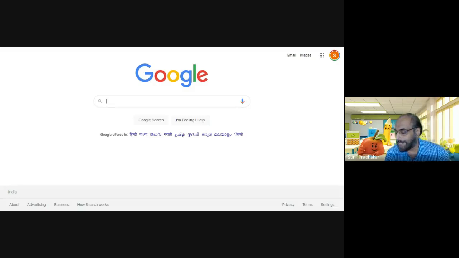You can go to yandex.com, or you can go to bing.com, and you can go to baidu.com. It's a Chinese search engine. Most of this information is location relevant also, because if you're looking for East European information, it is better to depend upon Yandex than on Google, because Yandex will have more information on that part of the world.